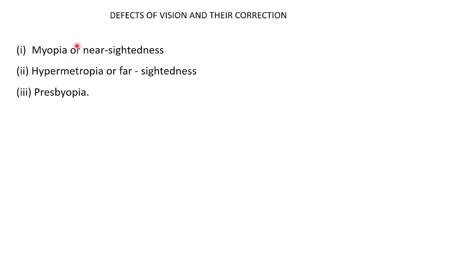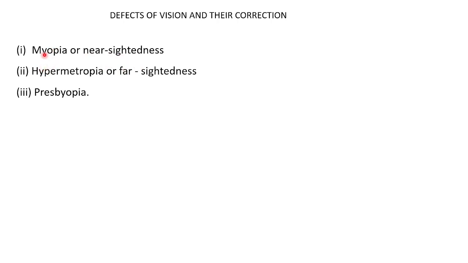It's very difficult to understand, so you can ask me doubts. Okay, listen. There are three important defects in our syllabus. There are many other defects, but in our syllabus there are three. One is myopia, or nearsightedness, or short sight. I have myopia. Short sight means I can see nearby objects.